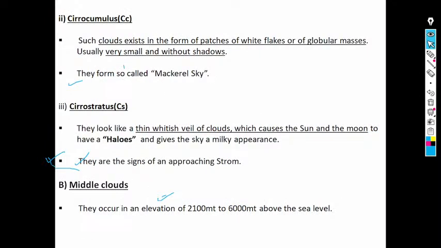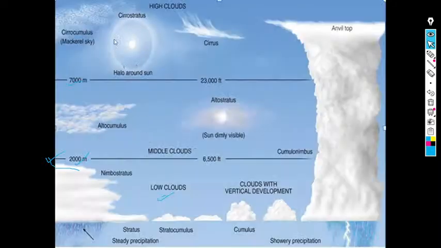They are the signs of approaching storms. Basically, they are known as the signs of approaching storms. Here, look at here. They're the signs of approaching storms.